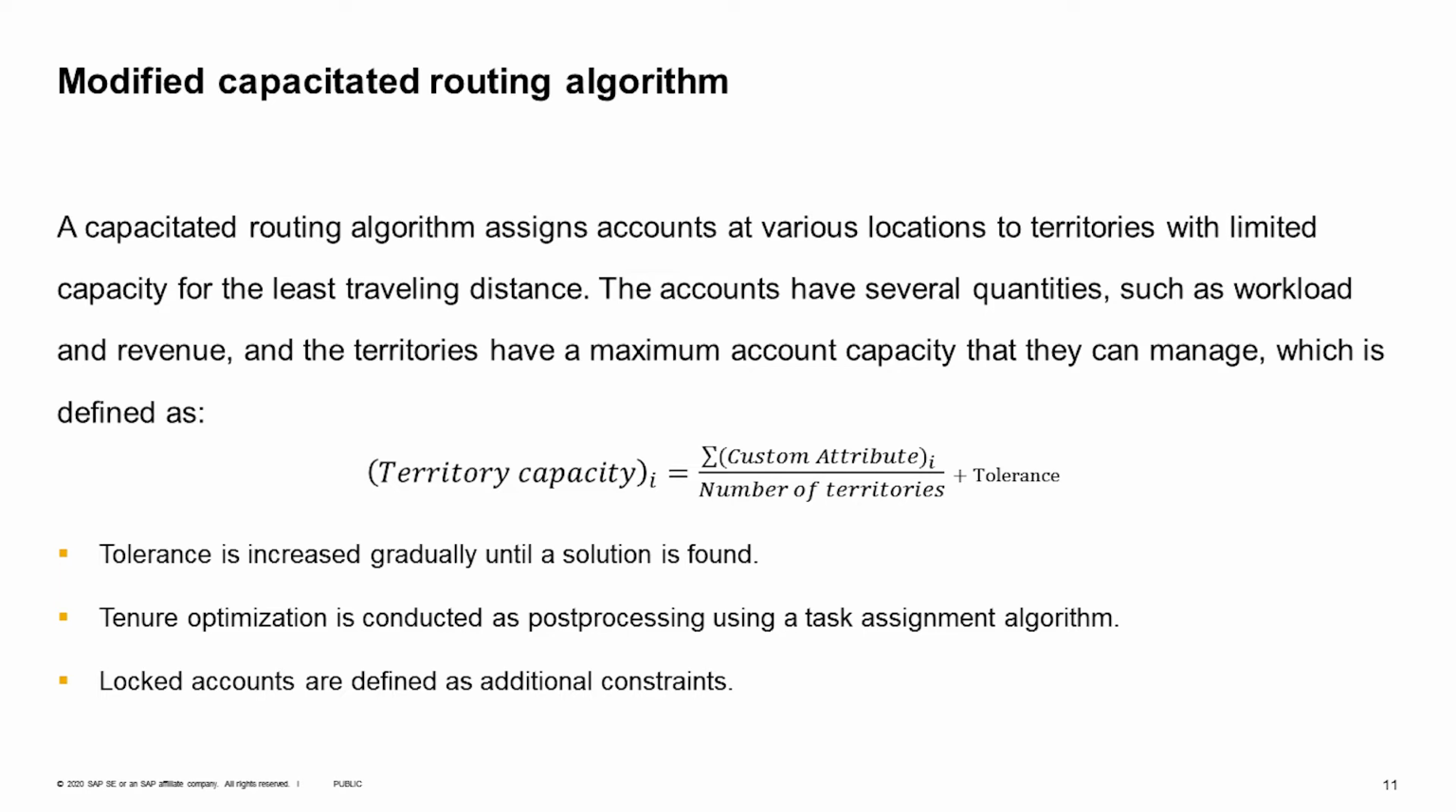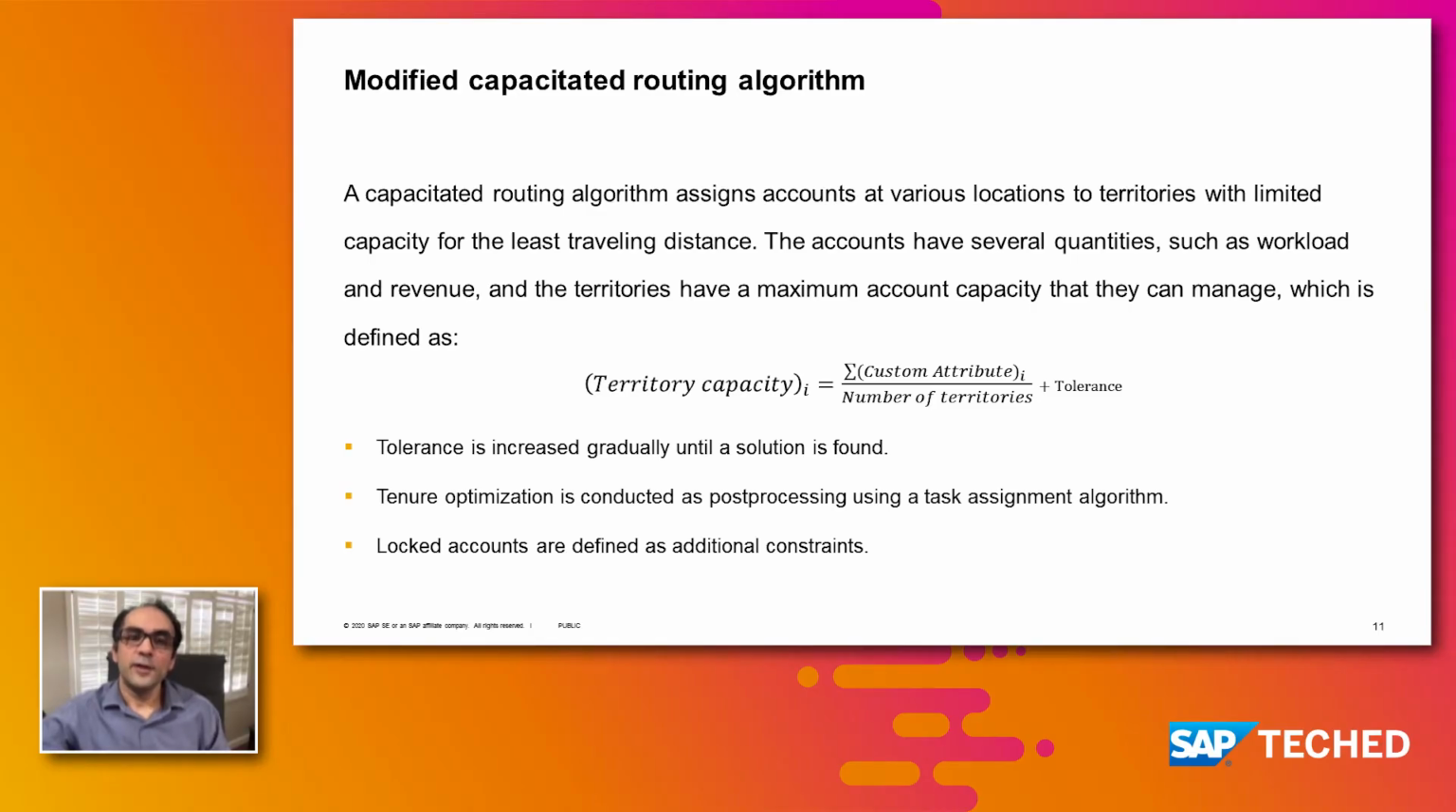And this algorithm has 2 steps. What I explained is the first step. And then we also have a second step for assigning territories to the sales reps. So at the first step, once we do the process, we get some balanced territories, but we have not assigned them to the sales reps yet. And at the second step, we use a task assignment algorithm to assign those territories to the sales rep based on the tenure of the account.